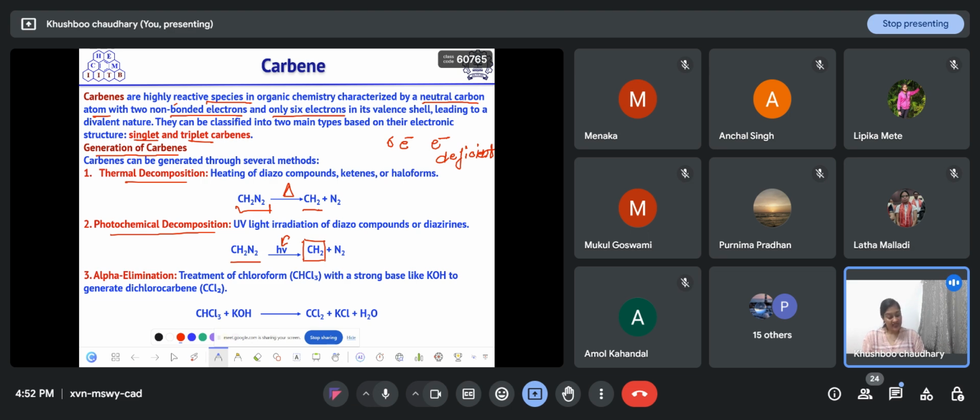In compounds like chloroform, where we have an acidic hydrogen associated with carbon and a leaving group attached to this same carbon, any base will abstract this proton and at the same time the leaving group will leave, so it can form this kind of carbene.